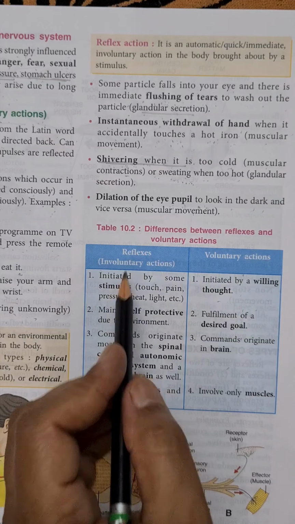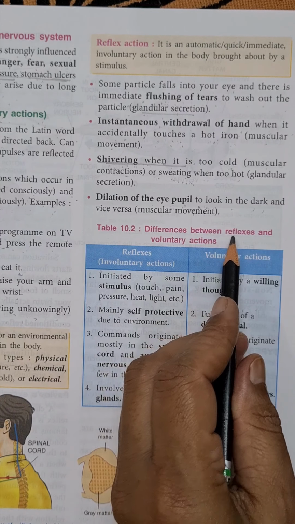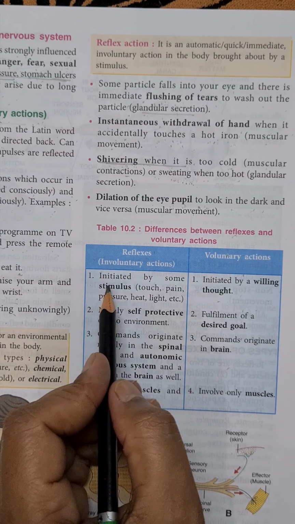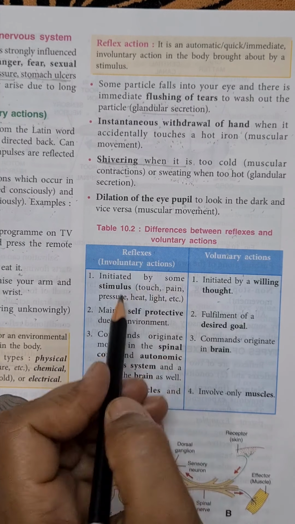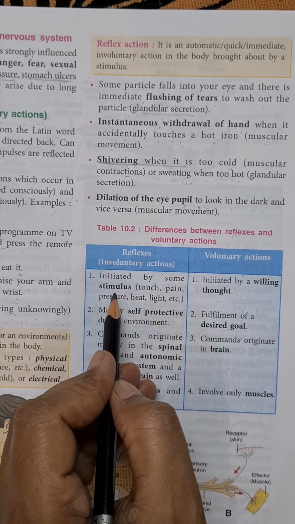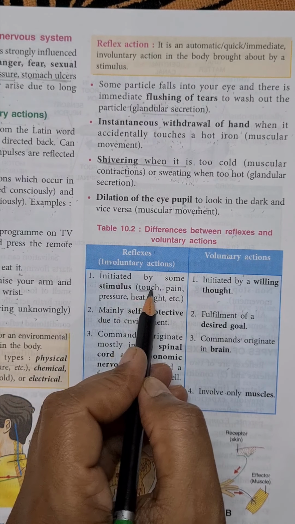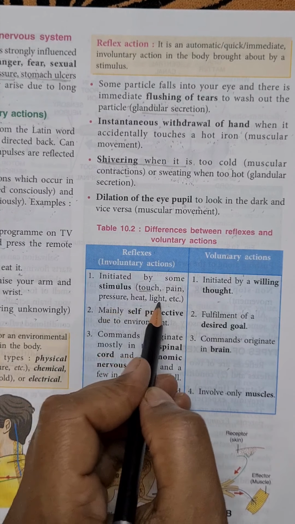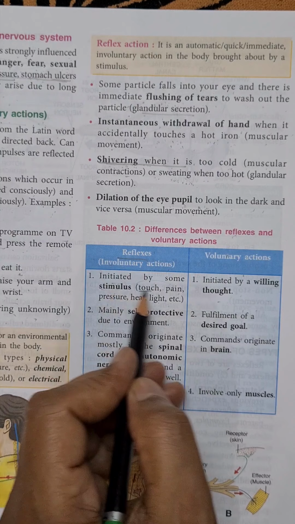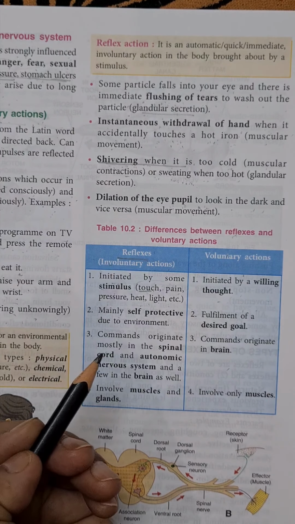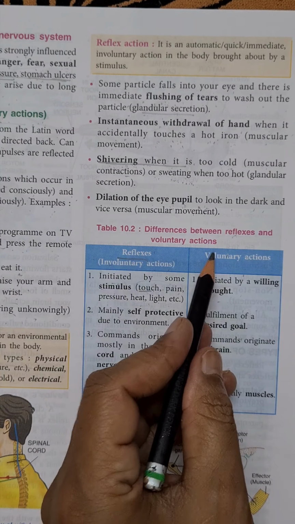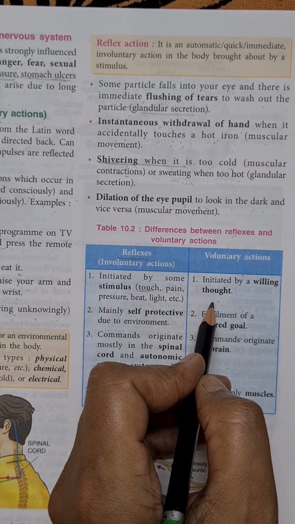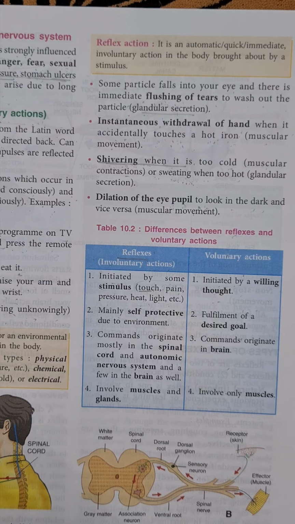After this, another important topic, that is the difference between reflexes, that are involuntary actions, and voluntary actions. Now starting with the first, involuntary actions. They are initiated by some stimulus like touch, pain, pressure, heat and light. All these are stimuli, external changes. So reflexes are initiated by the external changes that occur around us. Voluntary actions are initiated by willing thought. It is according to our will.